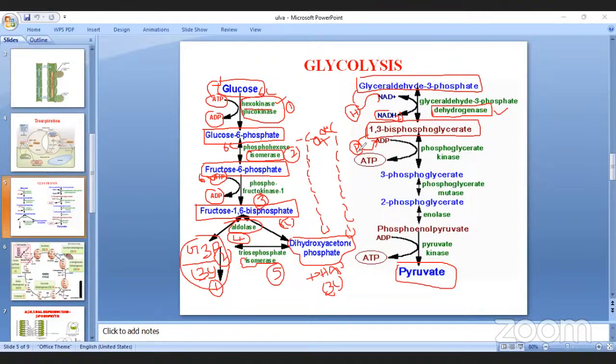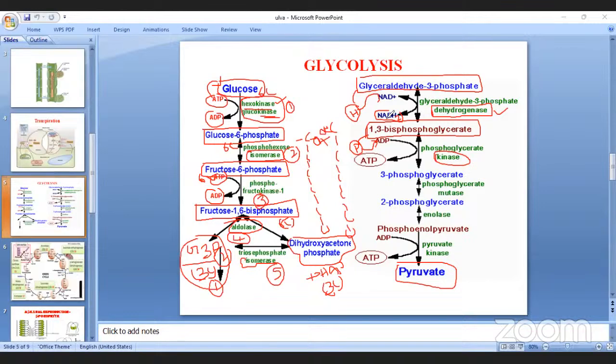Utilizing one phosphate, 2 plus 1 is 3, so it is converted to ATP. The enzyme is kinase. Always, where phosphate is involved, the enzyme is a kinase.